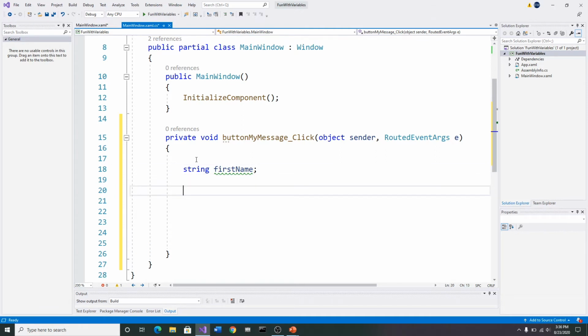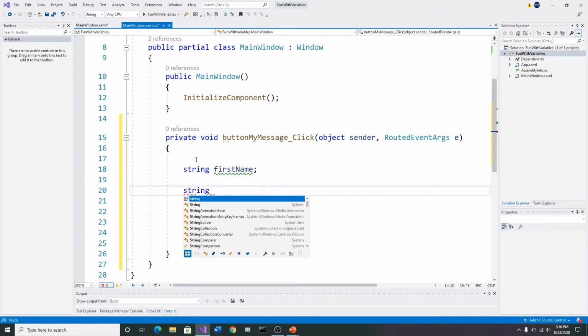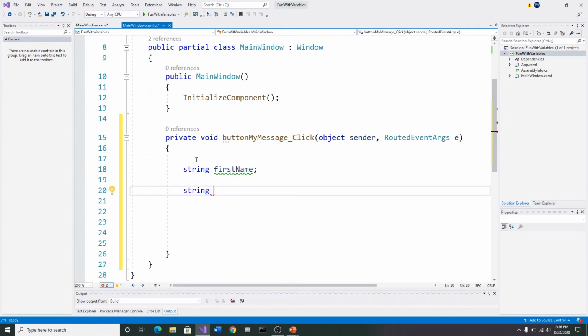Okay, now I want another bucket. I'm going to call this string last name. And notice I lowercase the first word and uppercase the second word. You want to make sure you do this as you're coding. Okay, and then I'm going to put in a semicolon there.